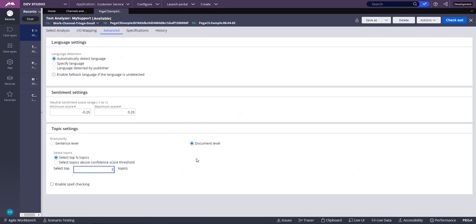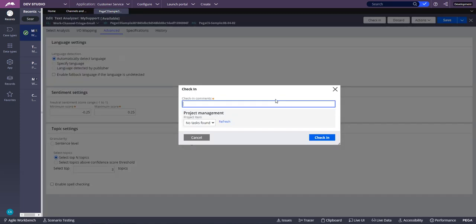So save. Let's go ahead and check out, and check back in with these changes. We have 3 selected, so let's check back in using some comments. Let's say test check in.